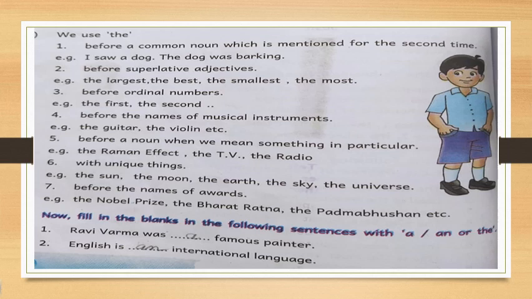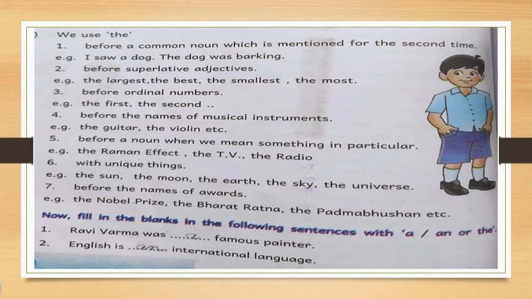In the before slide, we learnt about degrees of comparison. Always before a superlative adjective, you have to use only "the". The largest, the greatest.